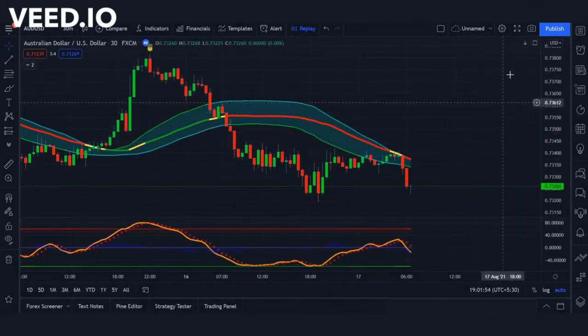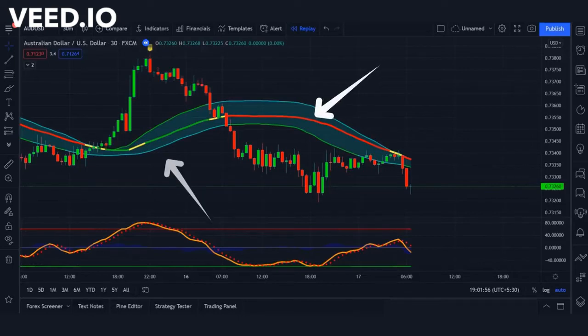First of all, you have to pay attention to the main chart, where you will see Bollinger Bands. You will see the middle line in the Bollinger Bands in red and green color, which will tell you about the uptrend and downtrend of the market. And the indicator you see at the bottom will help you to execute the trade in the market. So, let us see how we will execute the trade. You can use this indicator in 3 ways.